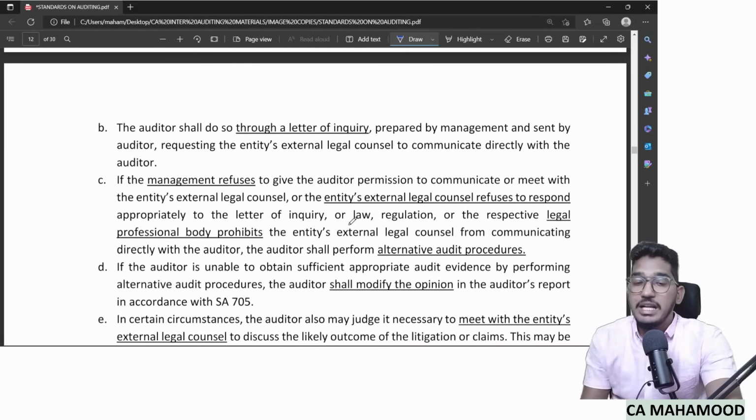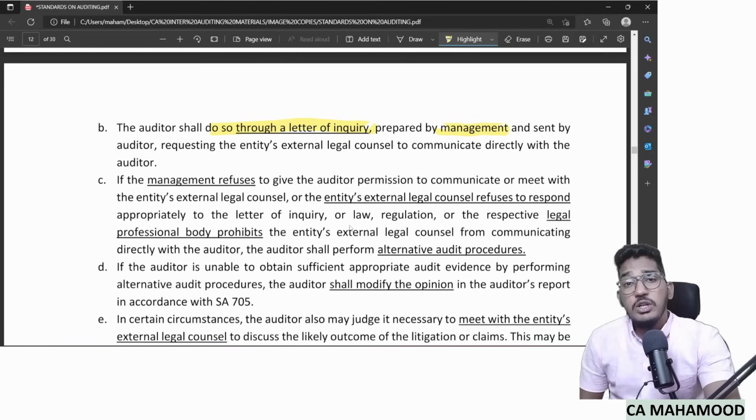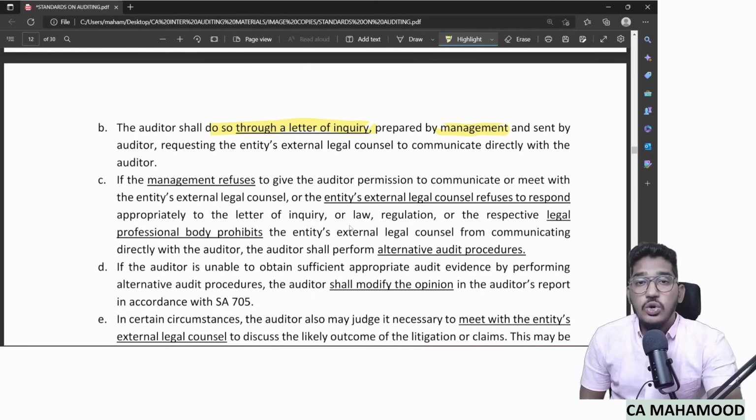Sir, how will he communicate, sir? Through a letter of inquiry. How will the auditor communicate? Through a letter of inquiry. Whatever information he wants to know, he will write a letter of inquiry. But in writing that letter of inquiry, he will take the help of the management. Why? Because you will know only the external legal counsel. You don't know how to communicate, whom to communicate, etc.